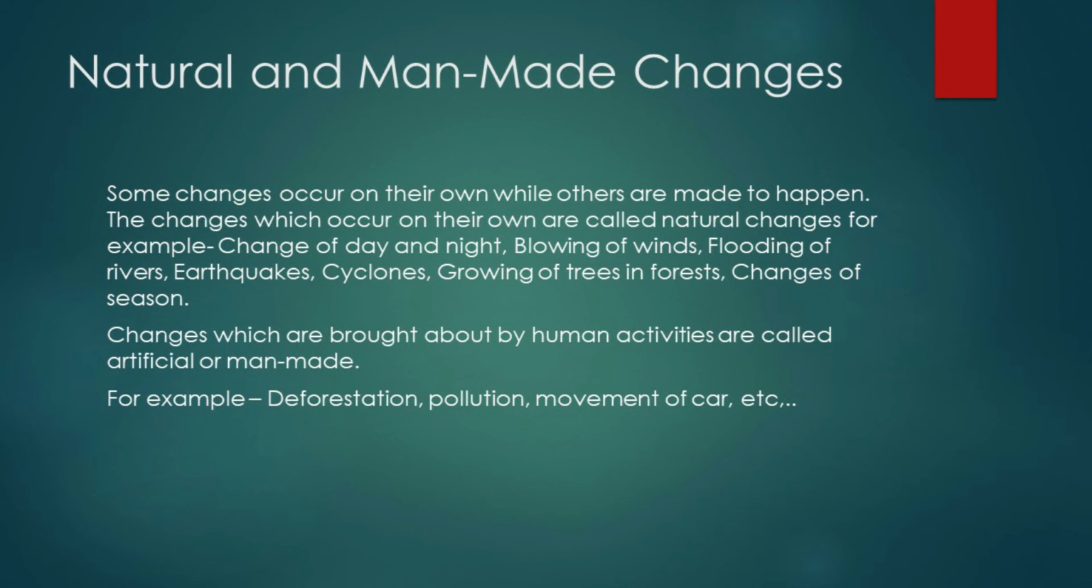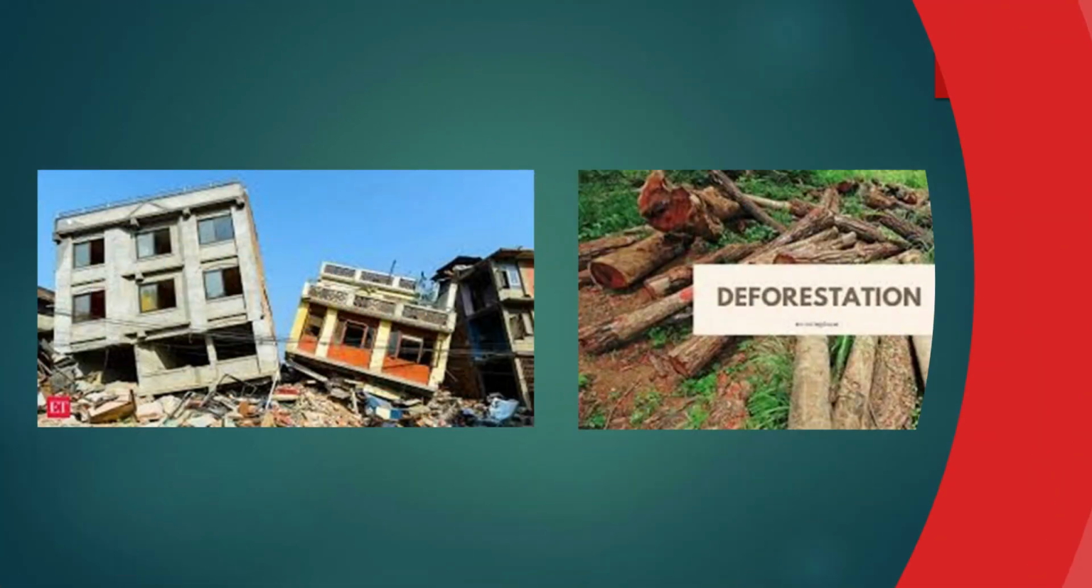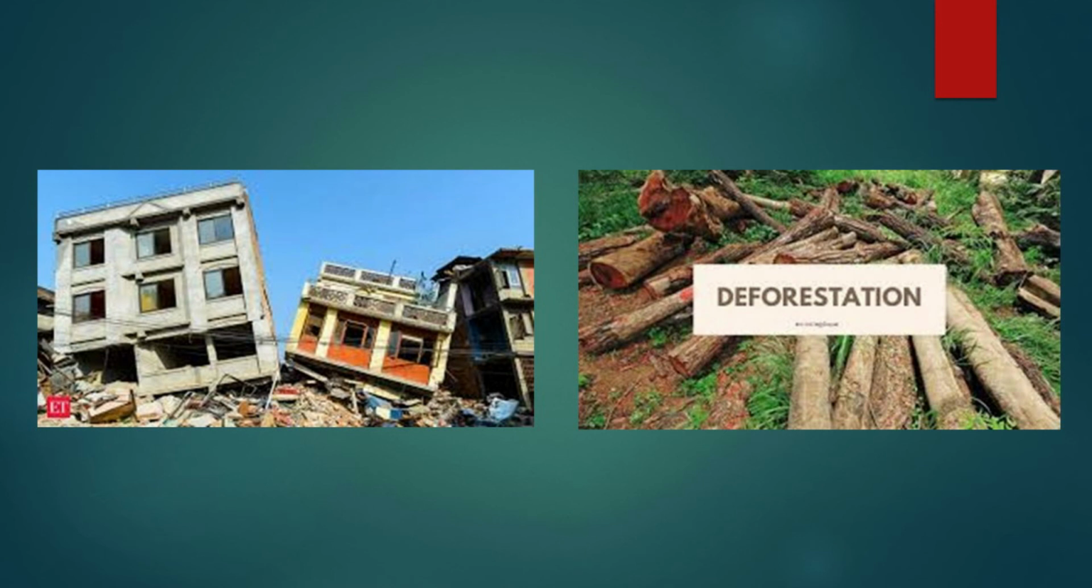And the changes which are brought about by human activities are called artificial or man-made changes, like deforestation, pollution done by humans, movement of cars here and there. These are all man-made changes. Here in this picture, you can see an example of earthquake and deforestation. Earthquake is an example of natural change, and deforestation is made by human activities. So this is an artificial or man-made change.